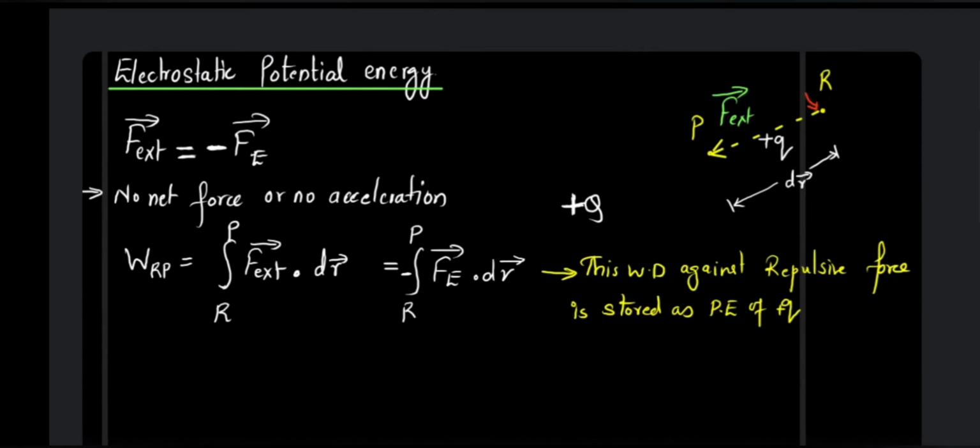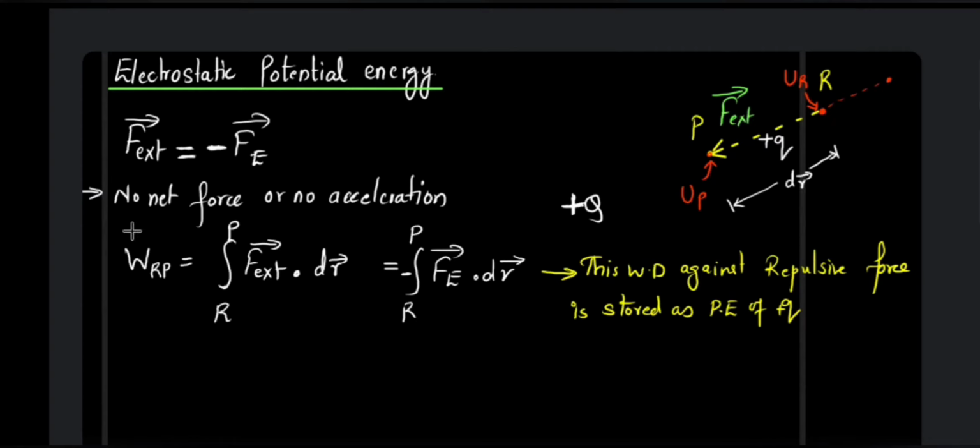Let us say the electrostatic potential energy at R is UR, and there is going to be a certain potential energy at this point also, that is UP, because obviously when you got the charge to this point, you got it from a certain point, right? So work is done. In getting the charge to R also, certain work is being done, and that work done is stored as the potential energy at R. Similarly, you are getting it till P. That means the work is done in getting the charge till P. That work done is stored as the potential energy at point P. So at every point there is going to be an electrostatic potential energy.